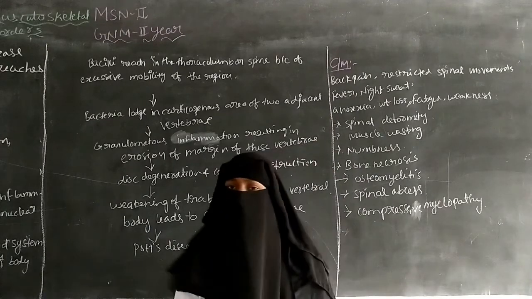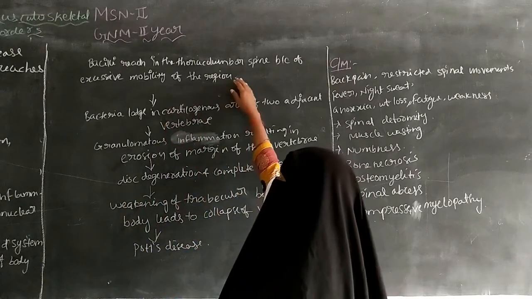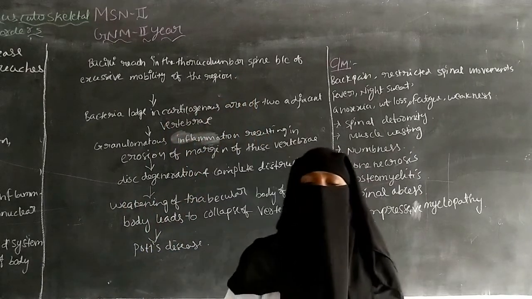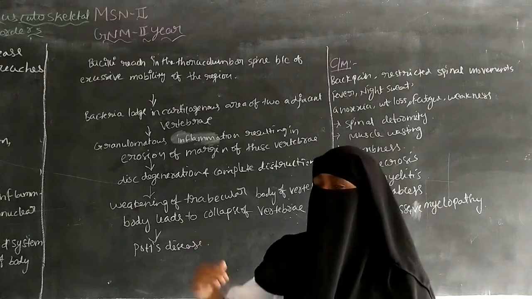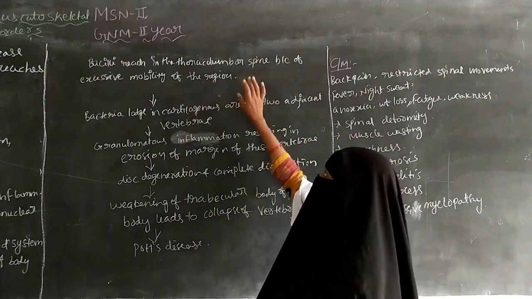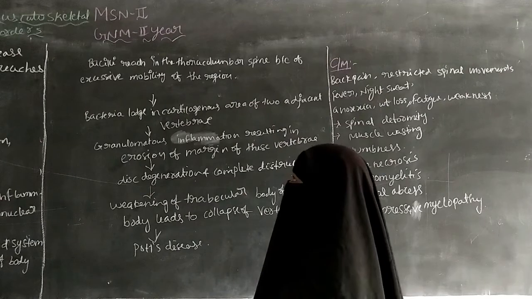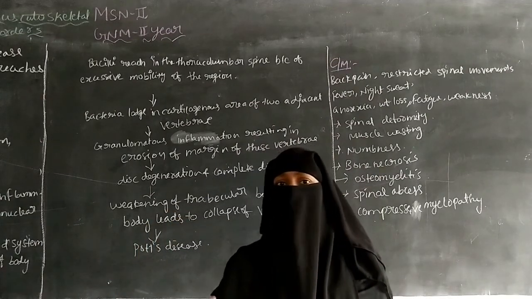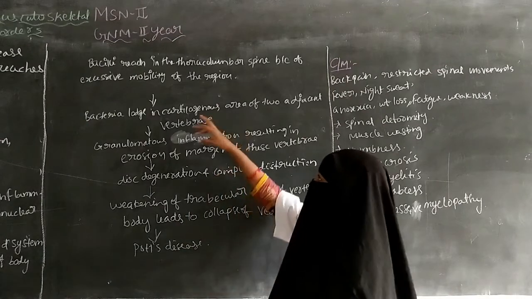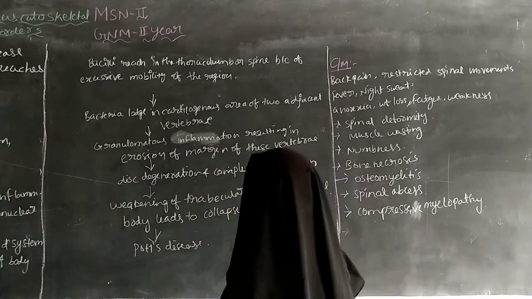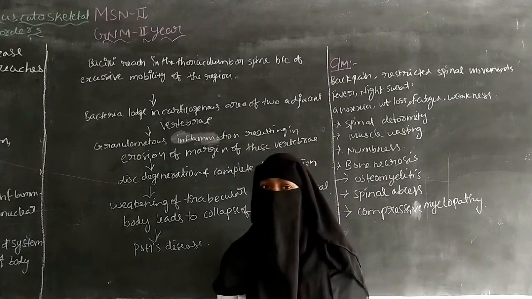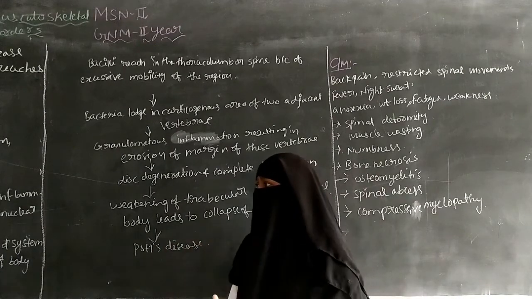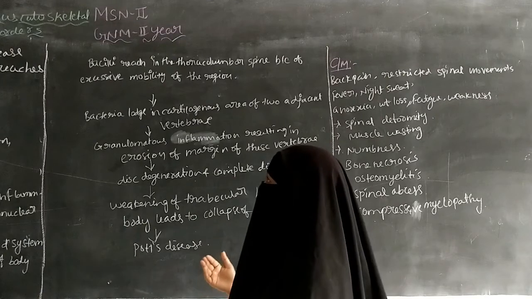The bacilli enter the thoracic vertebrae and the lumbar region of the spine, and because of the excessive mobility of the region, the spread of infection to other parts of the body can increase.